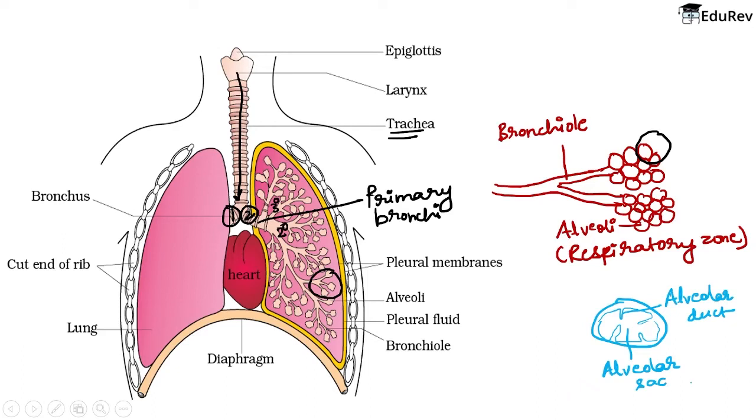Now if you ask why actual respiration takes place in the alveoli, the reason is that you can see how thin the membrane of the alveolar duct and alveolar sac is. The membrane of the entire alveoli, the outermost layer, is very thin. And because of that only, the process of respiration can take place in the alveoli. Alright? Now I hope you understood this pathway really well.